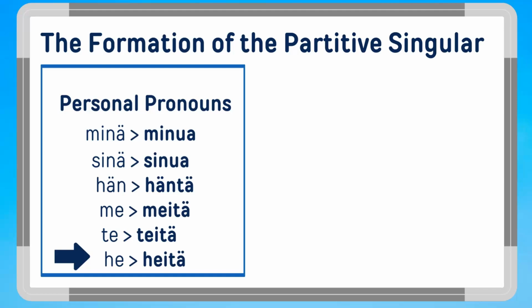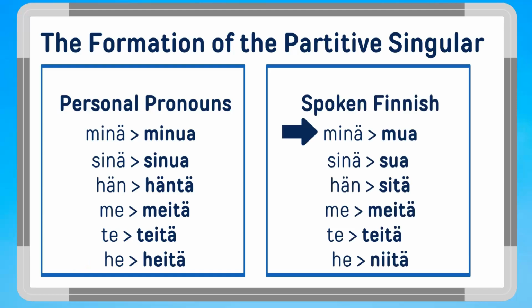There are also forms that are often used in the spoken Finnish. Let's take a look at them too. Mua. Sua. Sitä. Meitä. Teitä. Niitä.